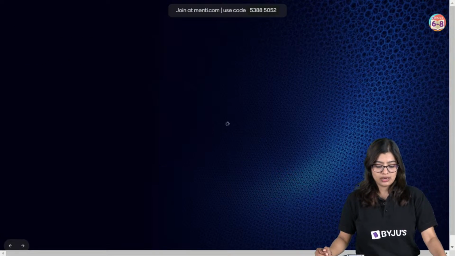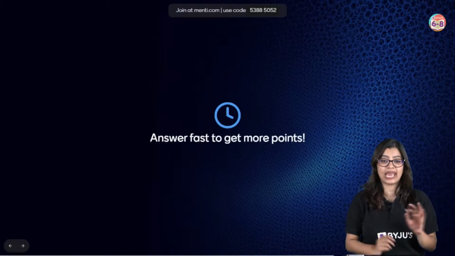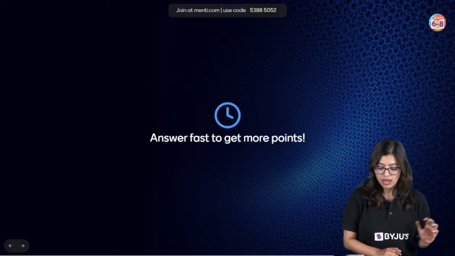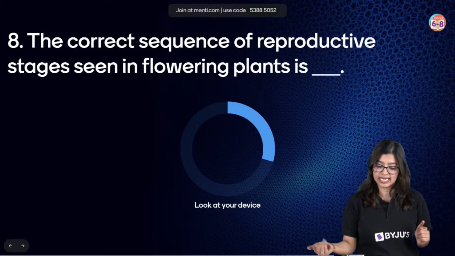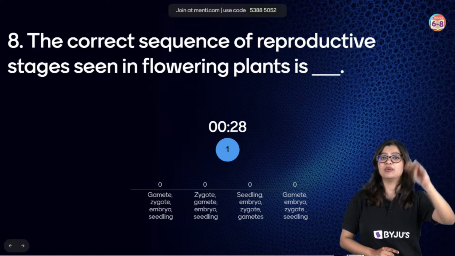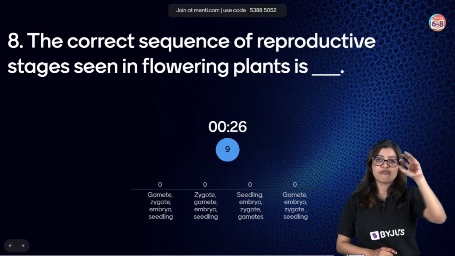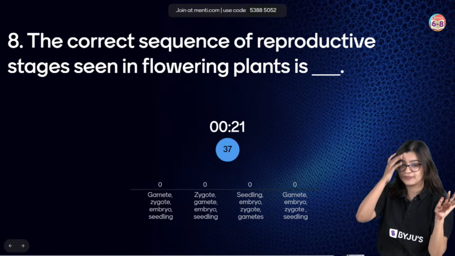Okay? Now we will go on to the next question. Question number 8 on your screens now. The correct sequence of reproductive stages seen in flowering plants. Now you have to tell me what is the correct sequence, from formation of what to formation of what. That is what you need to identify.